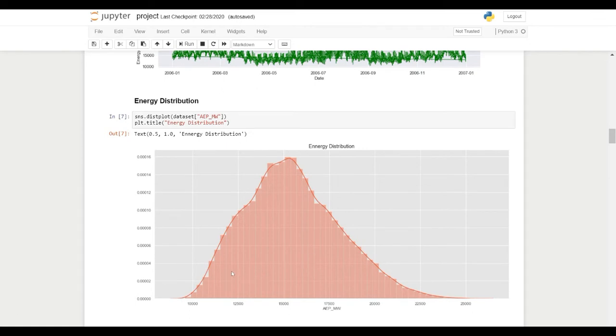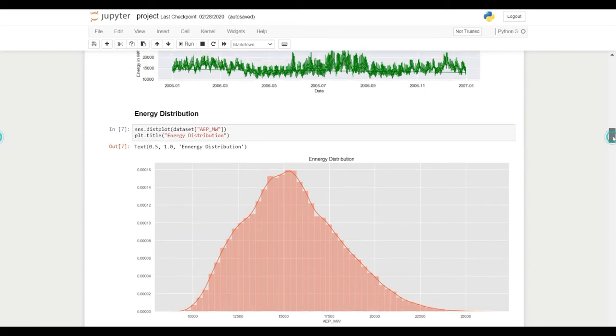As you can see, the energy consumption is represented in bar format. As you can see here, the megawatt of energy and how much percent it is rising. The maximum amount of energy used is 15,000 megawatt.